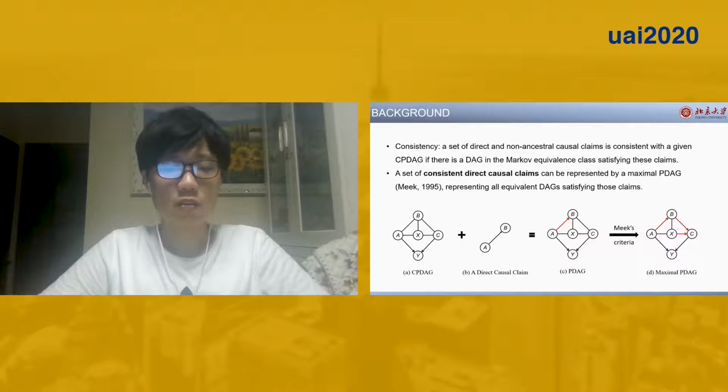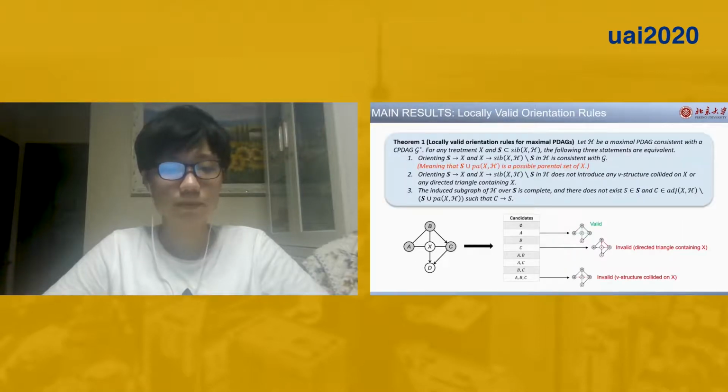The procedure of constructing a maximal PDAG is given by Meek. Basically, we treat direct causal claims as directed edges. We first add them to the learned CPDAG, and then use Meek's criteria to orient as many edges as possible. Finally, we have a maximal PDAG.